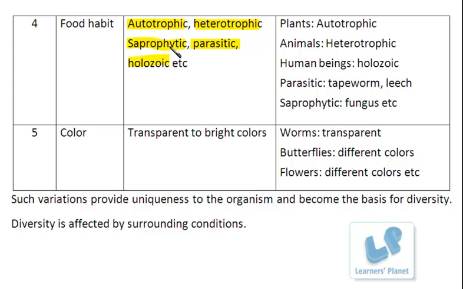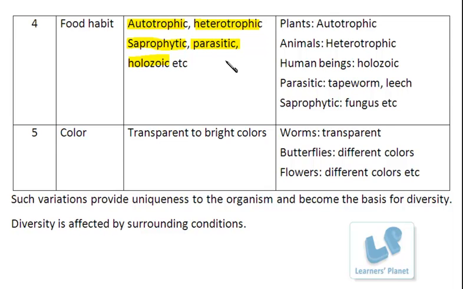The organisms are feeding upon, or obtaining nourishment from, dead and decayed material. That means they are feeding on simplified material, and this simplification has occurred where? In the surroundings, right? Whereas parasitic, even these animals are using the simplified form of food, but from a living host body. Holozoic means the organisms are ingesting complex food material and digesting it within the body. This is what is meant by holozoic.